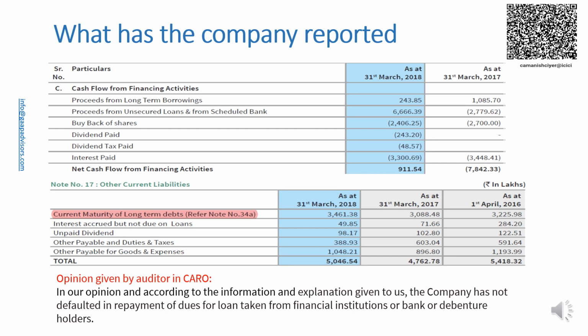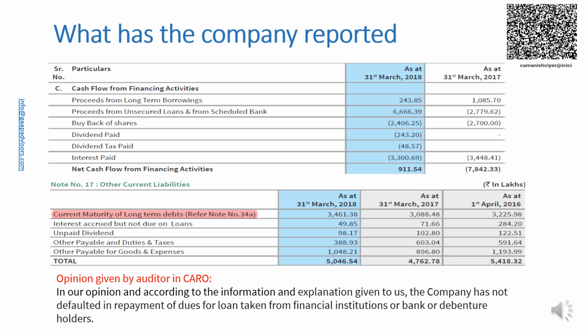The company has presented cash flows from financing activities as shown in this slide. The company has reported proceeds from long-term borrowings. The company has not reported repayment of long-term borrowings. The auditor has opined in CARO that the company has not defaulted in repayment of loans. This would mean that the company should have disclosed nil amount for current maturity of long-term borrowings in the previous year.